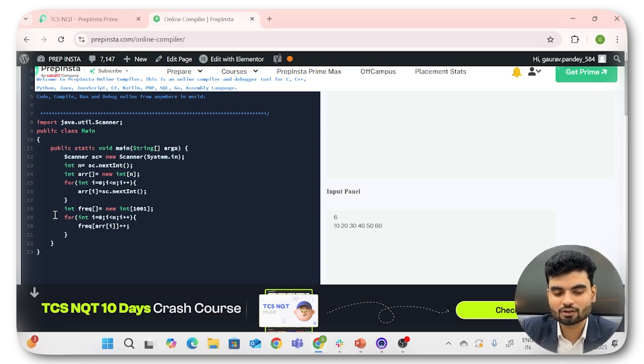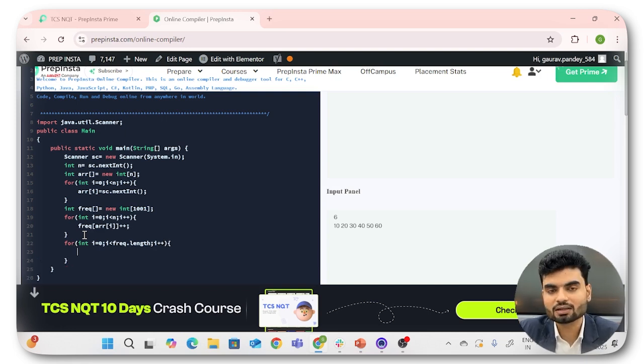So once you have the frequency, you can do one thing. You can iterate that particular frequency array. So int i equals 0, i less than frequency dot length, right? Frequency dot length or 1001, anything, because you already know the length. Now here what you will do, you'll check if that particular frequency index is not equal to 0, which means there was a value, right? In that case you'll print it.